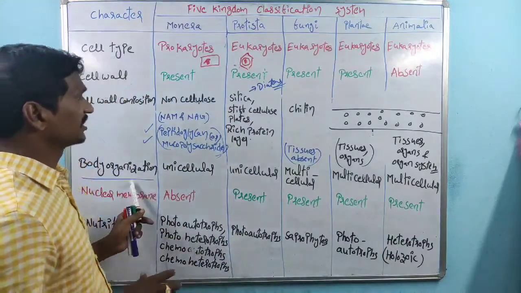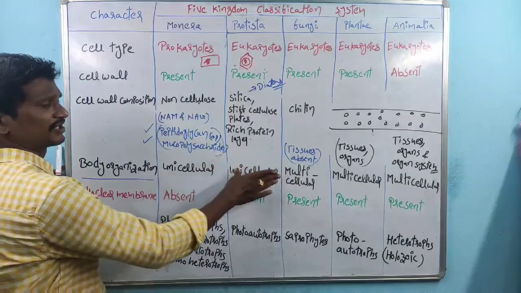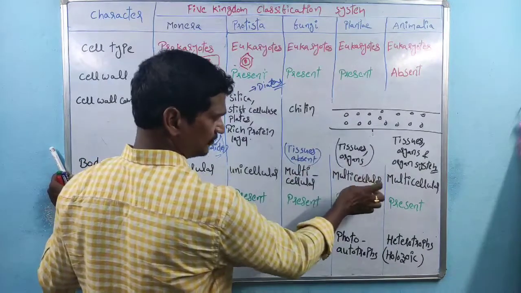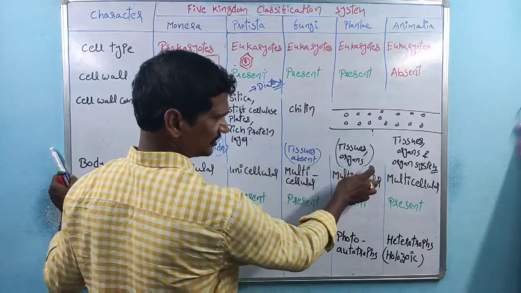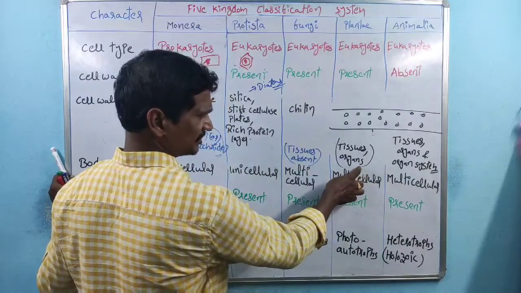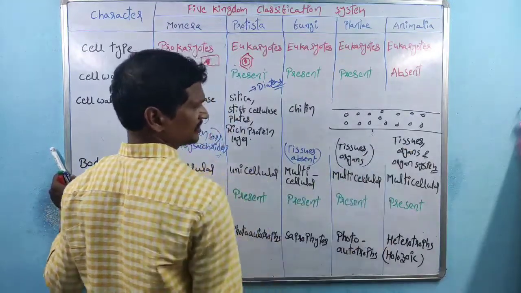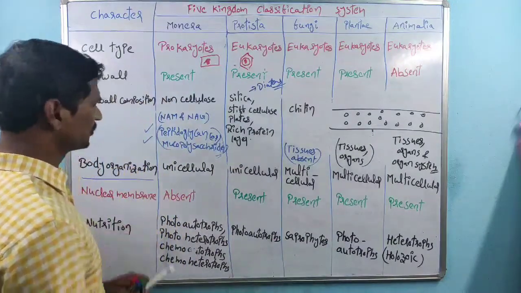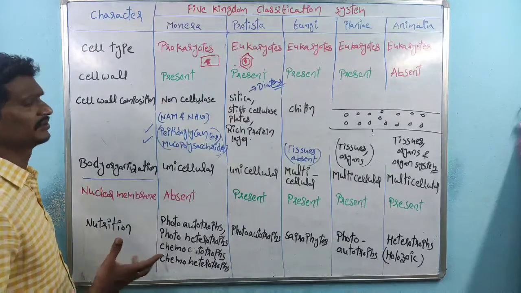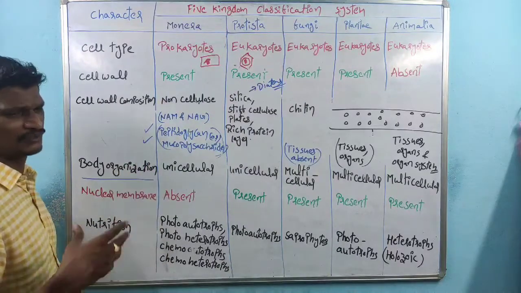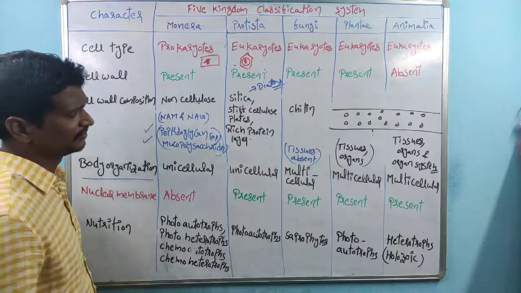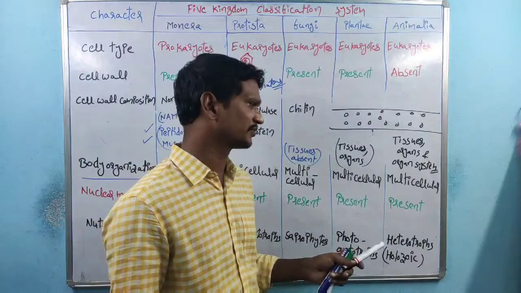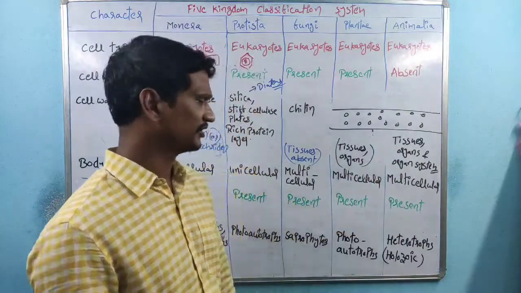So here body organization: Monera, unicellular; Protista, unicellular; fungi, multicellular, tissues are absent; Plantae, multicellular, tissues are present, organs are present, organ system is absent. In Animalia, tissues are present, organs are present, organ system is present. And nuclear membrane, we already discussed this point. Monera, nuclear membrane is absent. Protista, nuclear membrane is present. Fungi, present. Plantae, present. And Animalia, nuclear membrane is present, right?